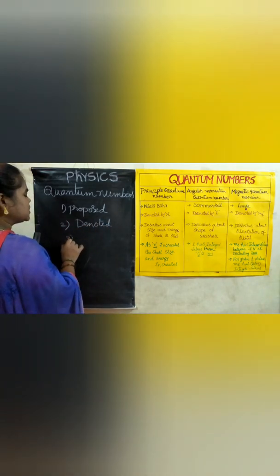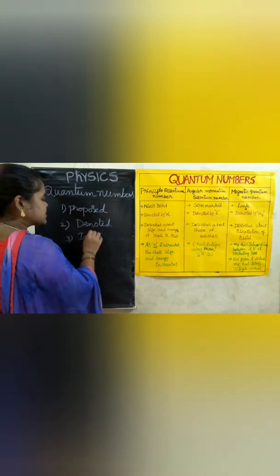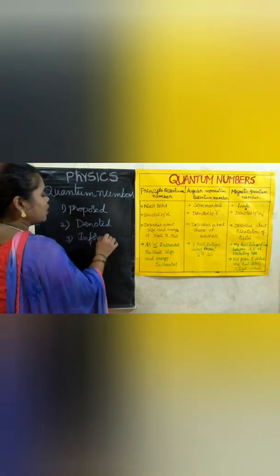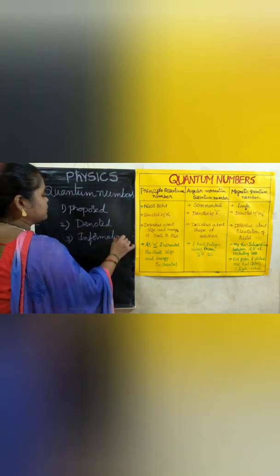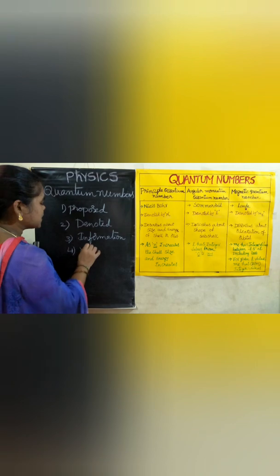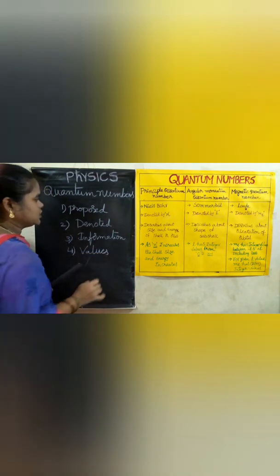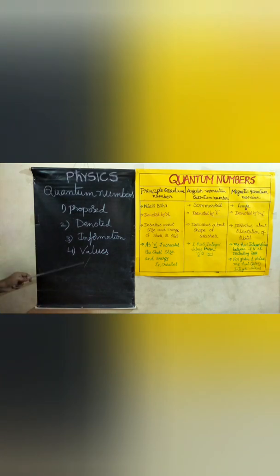Third one is what information it gives, what it describes. And fourth one is about values and other information. So like this, if you remember, then it is easy for you to write in the exam.